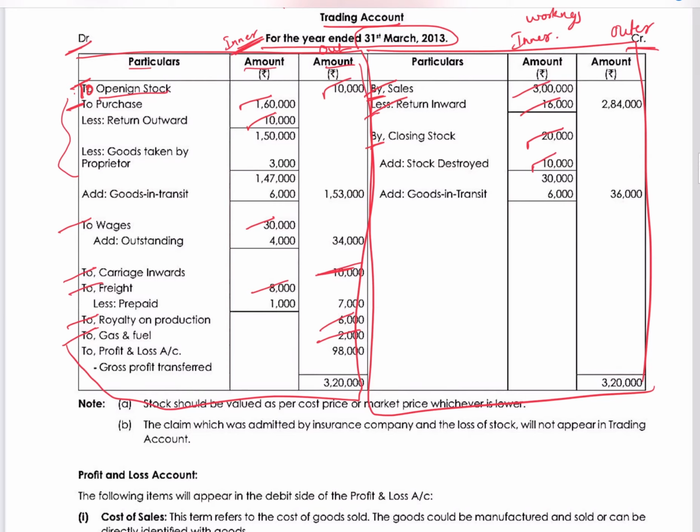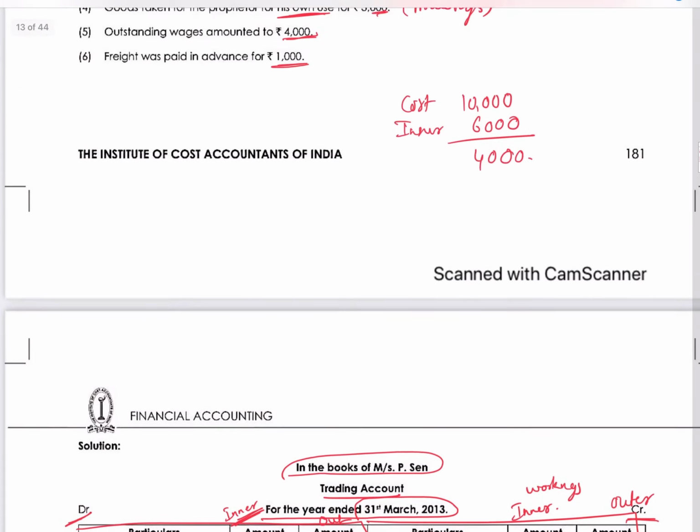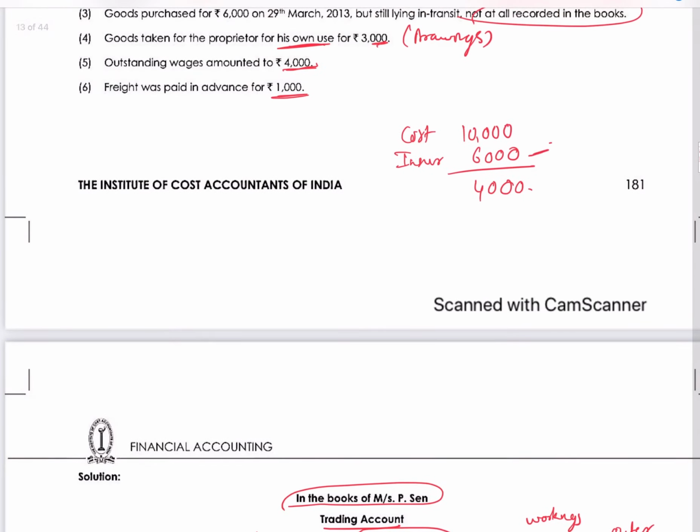I should take this 6,000 as the insurance people gave me, and I suffered a loss of 4,000. In journal entry terms, can you understand what can happen? Bank, I received 6,000 because the insurance people gave me. I suffered a loss by fire of 4,000.